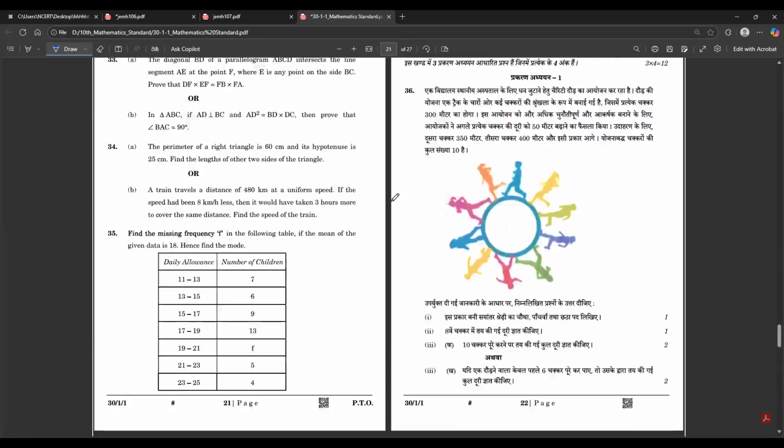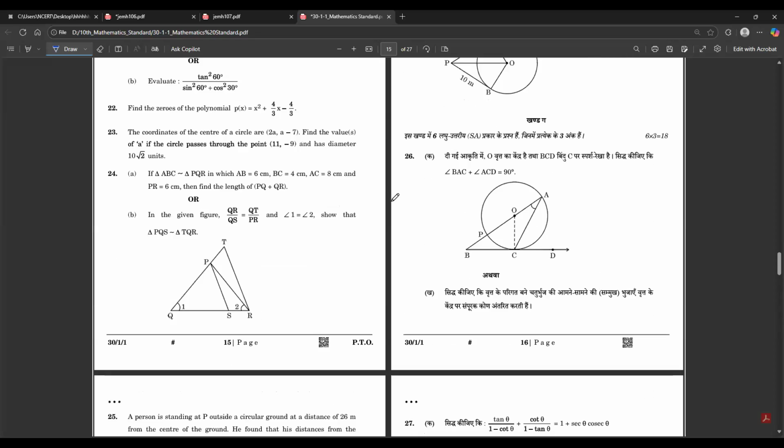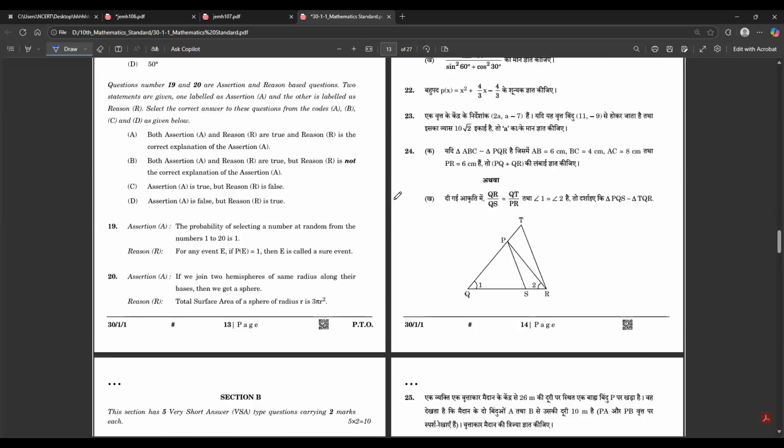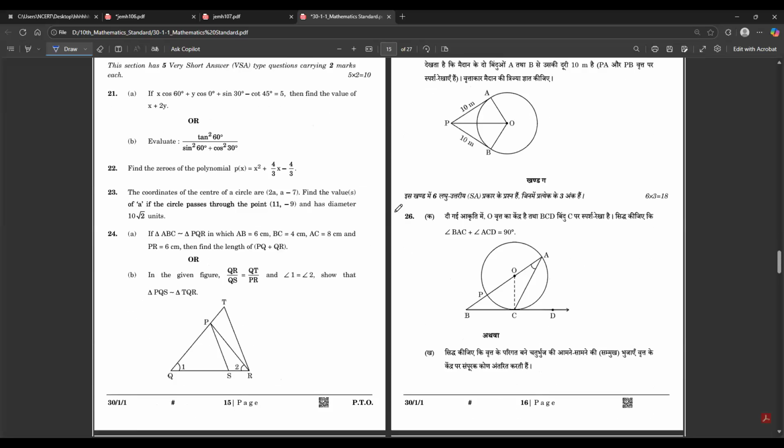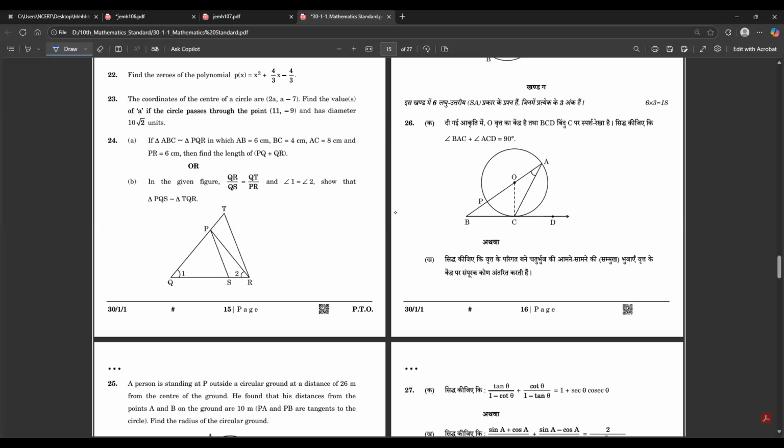In which set did you get this question? Not in this set, but look at this question. It's the same paper for everybody, right? Yes, you have the same paper for everybody, but I can't remember exactly in which set.